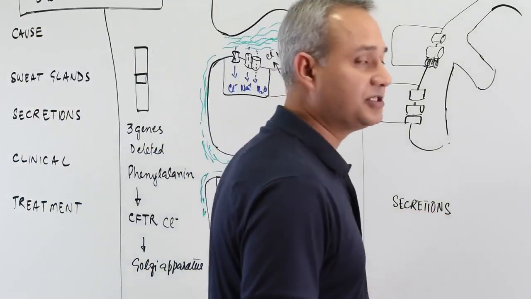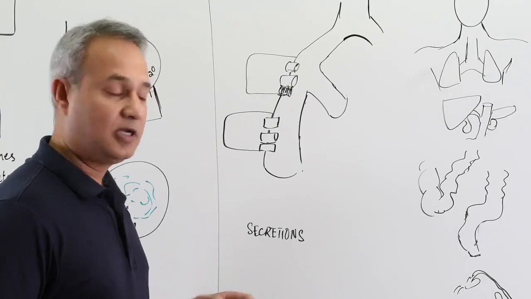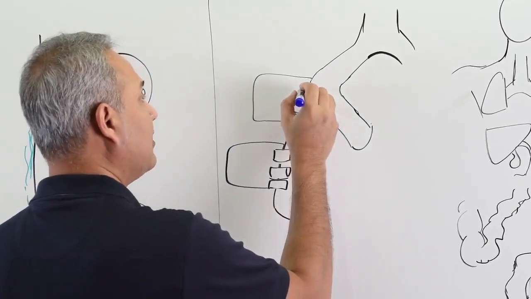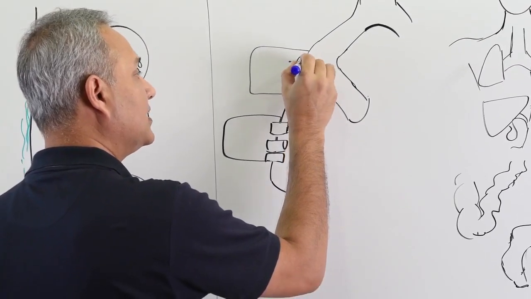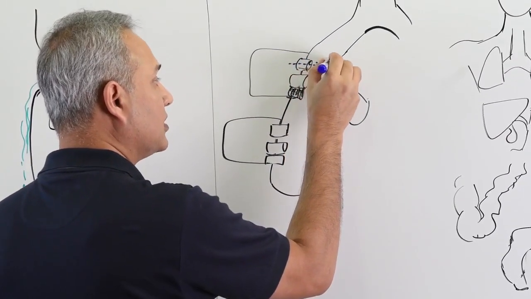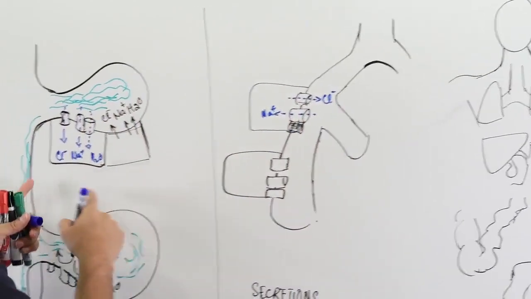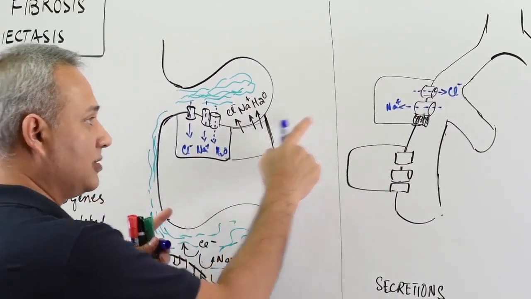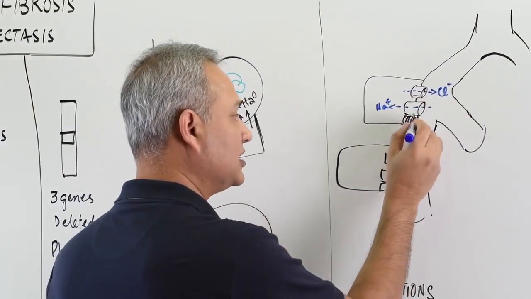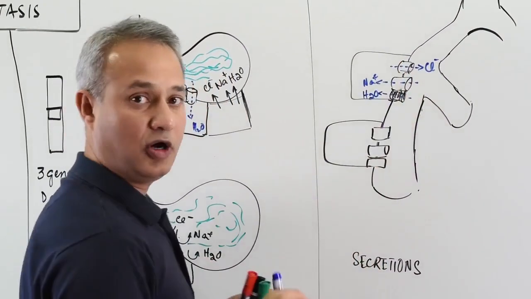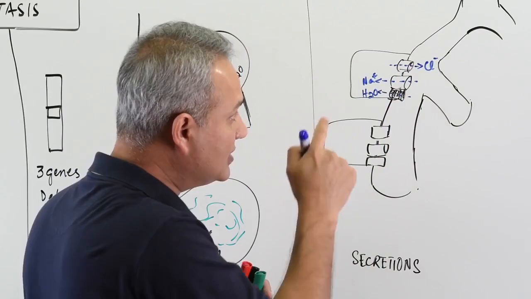What about the rest of the secretions? In the rest of the secretions, chloride is secreted, sodium is reabsorbed. Look, this is different from here. Here chloride was reabsorbed, sodium was reabsorbed. Here chloride is secreted, sodium is reabsorbed and water is reabsorbed. When this complex is abnormal, then the behavior is different.